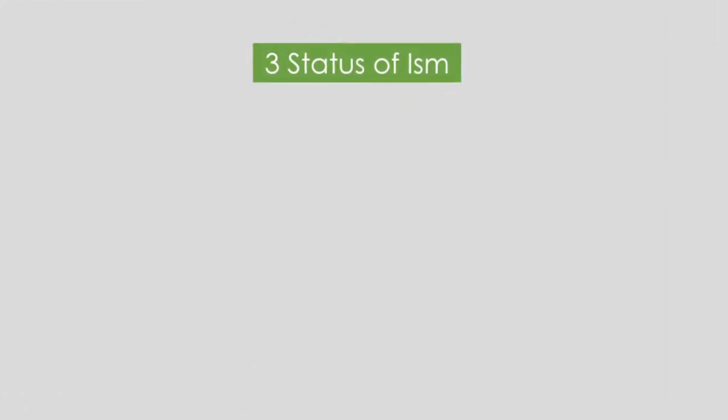There are 3 types of status of ism. The doer status, or let's call it rafa, the detail status, or let's call it nasab. So if I say that ism is in rafa status, it means it is performing the role of a doer. And if I say that ism is in nasab status, it means it is performing the role of a detail. The third one is the after of status. Let us again look at some examples to understand this status.